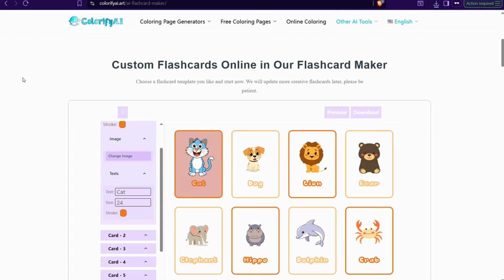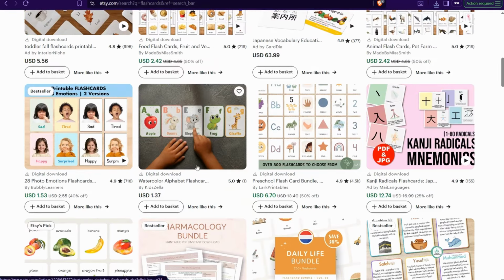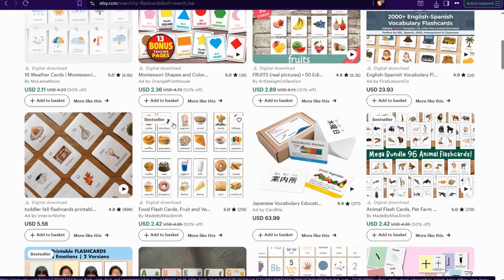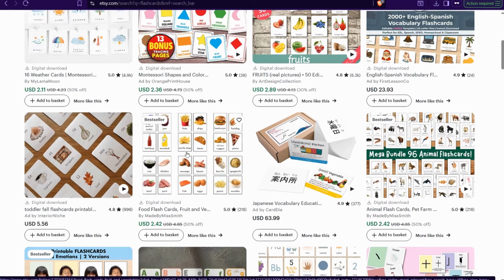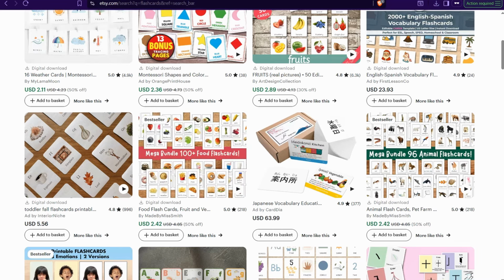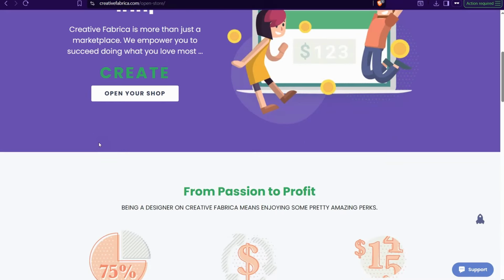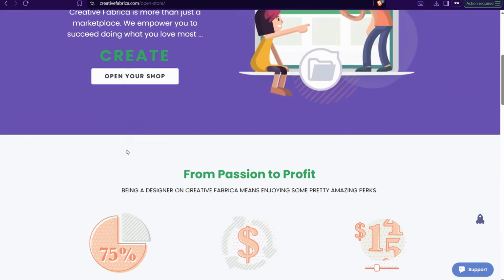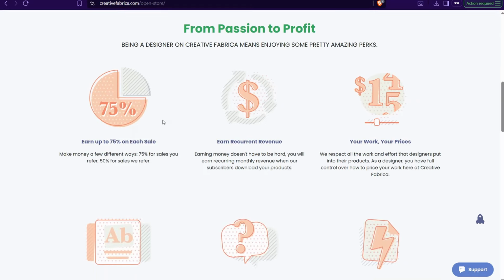Then it's time now to see how we can promote this digital product. Here you can find two different ways. Either you can depend on the marketplaces that get huge traffic, like for example Etsy.com. For sure, if you have the ability to sign up on Etsy.com and launch your product here, it's an awesome option for you. And for sure you can depend on your own self-promotion on different websites, platforms as you want. Or you can endeavor to, for sure, like creativefabrica.com. Here you can just set up your own store to sell your digital product or your flashcard completely for free and get your commission like a boss.